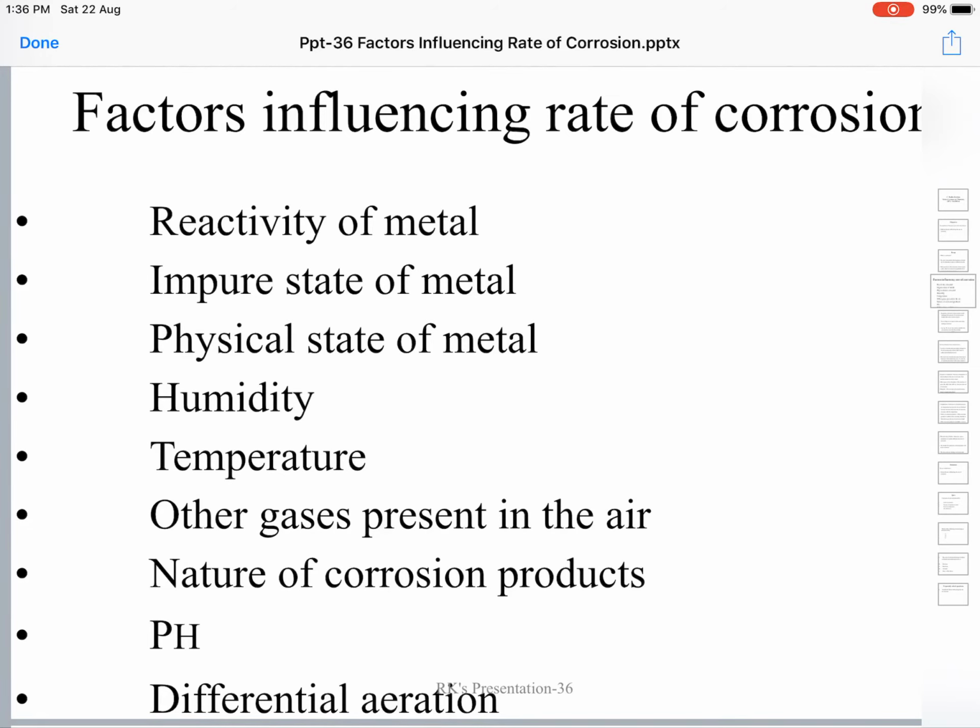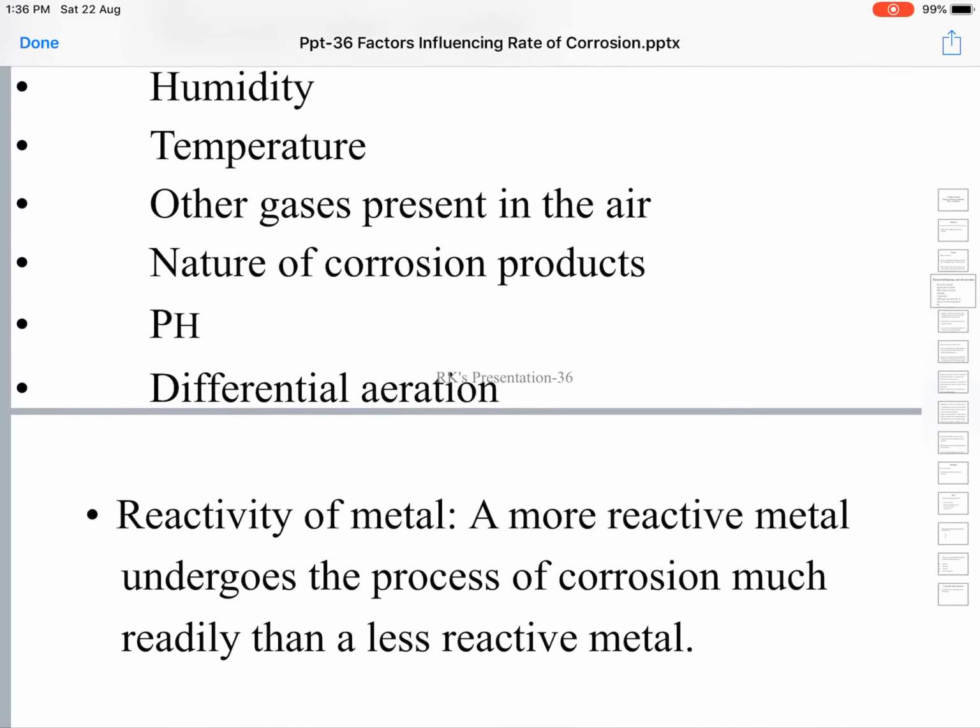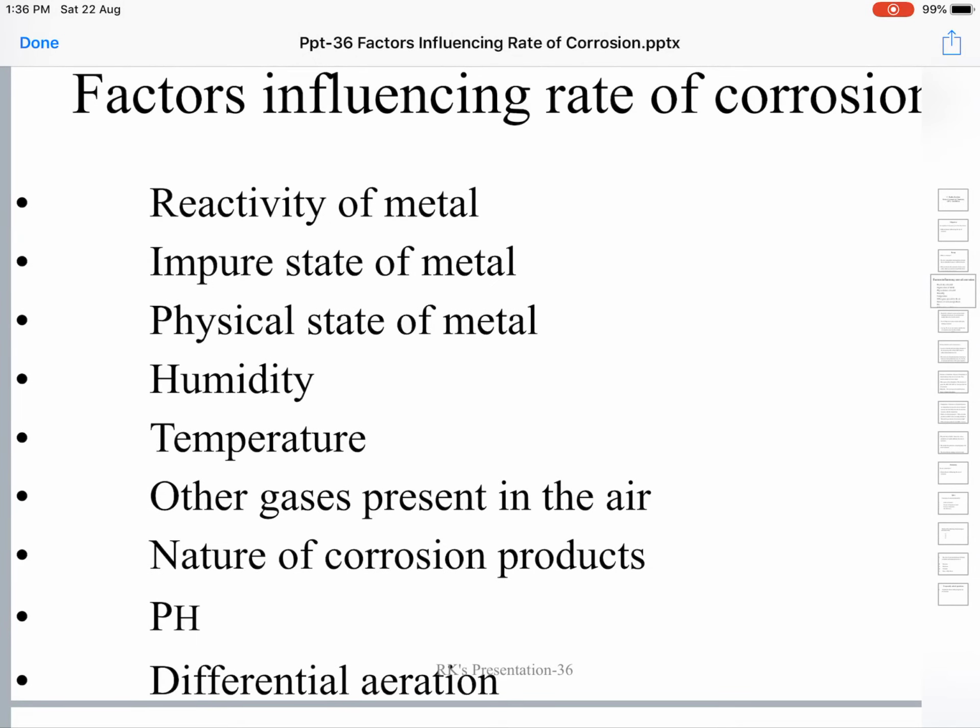There are many factors which will influence the rate of corrosion. There are certain factors inherent to the metal, like the reactivity of the metal, the impure state of the metal, the physical state of the metal, the position of the metal in the electrochemical series, and the nature of the corrosion products. These are some of the factors which depend upon the nature of the metal. They are innate and natural to the metal, and they vary from one metal to another.